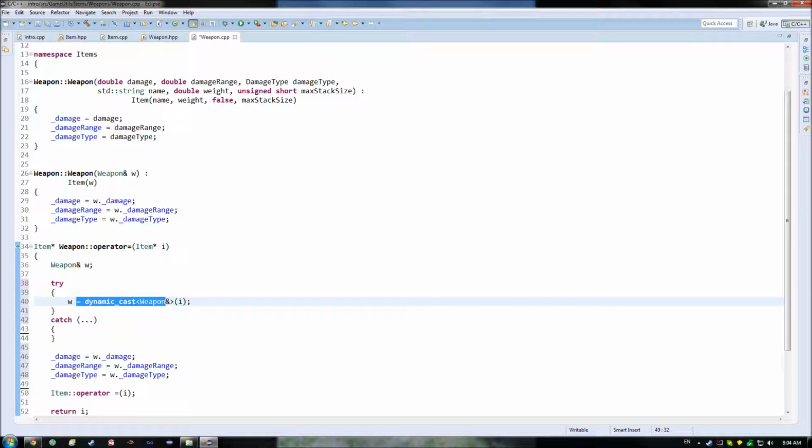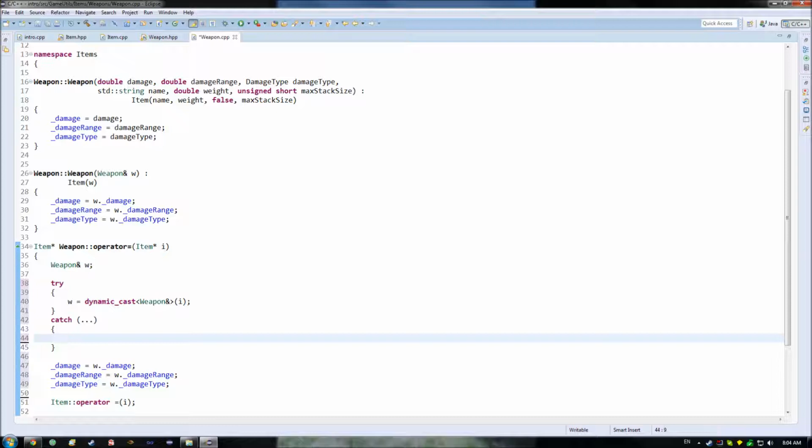Basically, we do this dynamic cast. If it fails, we catch it here. And what you're typically going to do in here, and for now, we're not going to focus on what the specific exception is, but in general, what you're going to end up doing is you're going to want to log whatever error it was. So for now, I'm just going to use cerr, and in general, you'll end up having specific logging software or logging functions with whatever software you're using to write out some file or the like, so as you can basically go back and check whatever problems it had without needing to look in a console while it's there, and you don't risk losing that just by closing down your application or closing down the console.